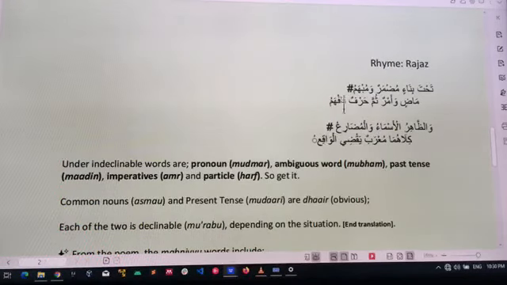Wal mudari, and fi'l mudari too. So therefore, taking the two together, when you see ismu and fi'l mudari, kilahuma mu'rabun, each of them is mu'rab. You don't say kilahuma mu'rabano. Kilahuma mu'rab. So when you use kila like that, the ismu fard will come after it. So kilahuma mu'rabun, each of them is mu'rab. That means they are declinable. On a general note, your fi'l mudari and ismu should be declinable.